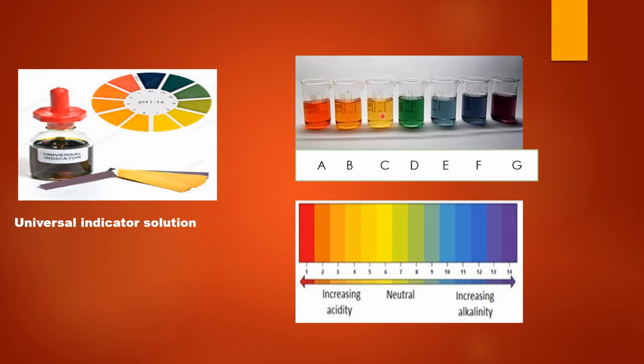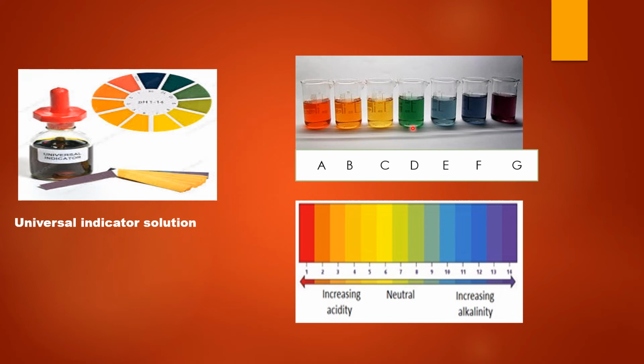Solution C is yellowish in color. So you match this color with the pH scale. You can say that this is the color which is matching with the color of the solution in beaker C. So the pH of the solution in beaker C is equal to 4. So the solution in beaker C is also acidic in nature. This is the green color. Green color means here you can say that the pH is equal to, this is a little darkish green.